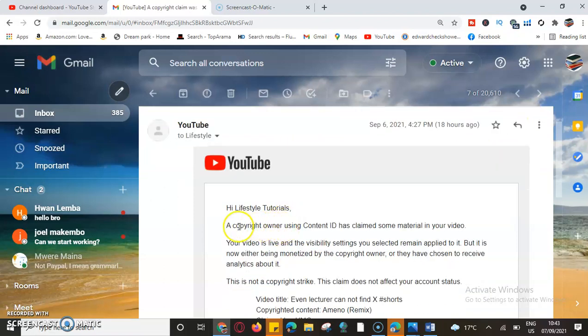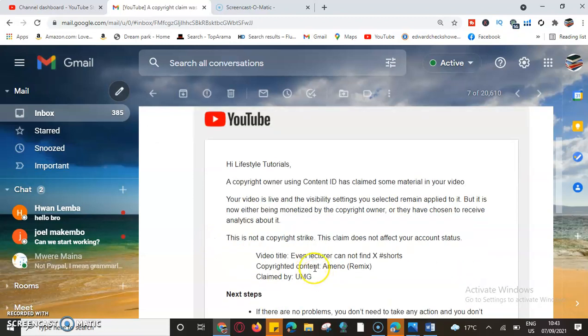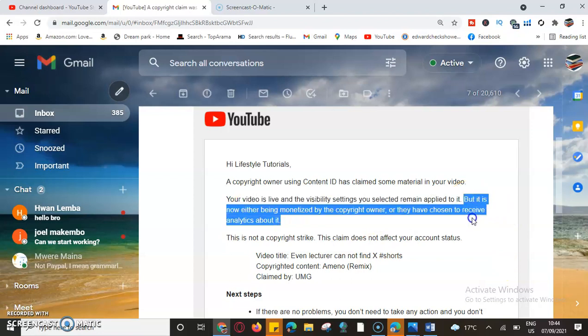Then we can see a copyright owner using Content ID has claimed some material in your video. So it means the owner of the remix, the music that was in the background, has claimed it. It tells me that my video will still be live, and the visibility setting you selected remains applied to it. So if I had already shared it to be available in public, it's already public. But it is either being monetized by the copyright owner or they have chosen to receive analytics about it.